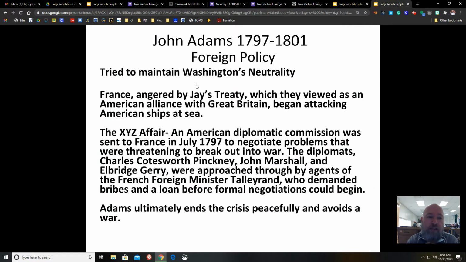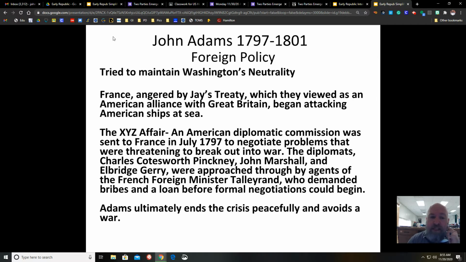So George Washington believed in neutrality. And John Adams is going to try to keep his idea of neutrality going. He does not want to get involved in the war that's brewing between Great Britain and the French.